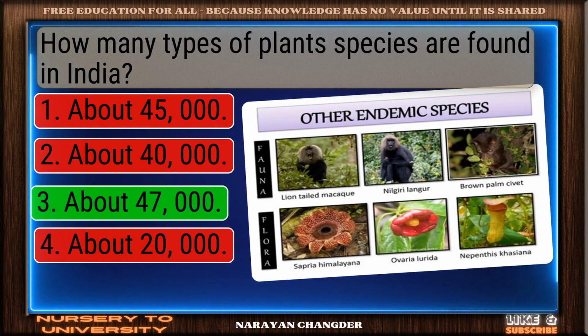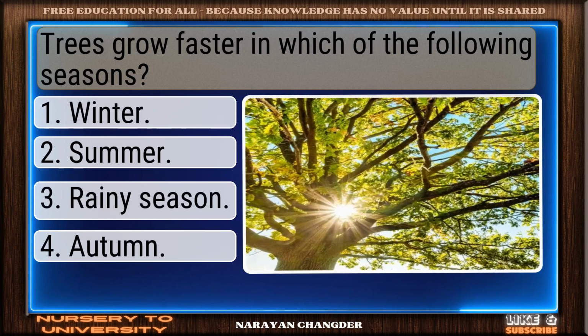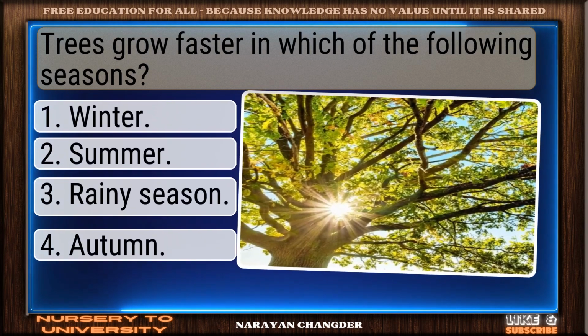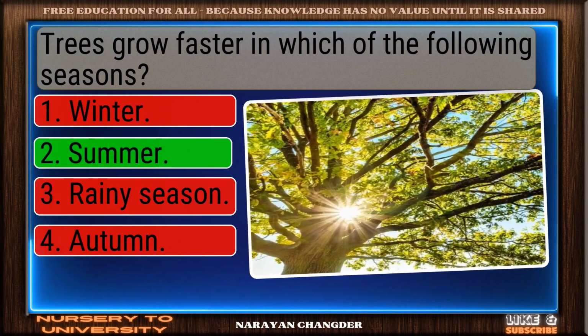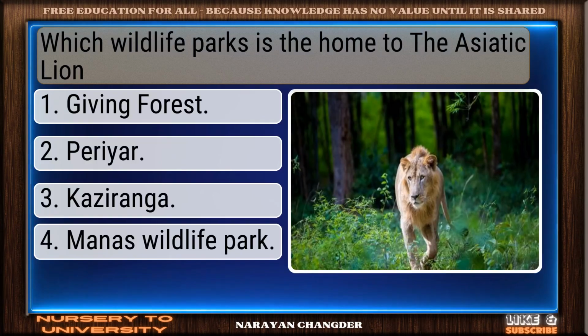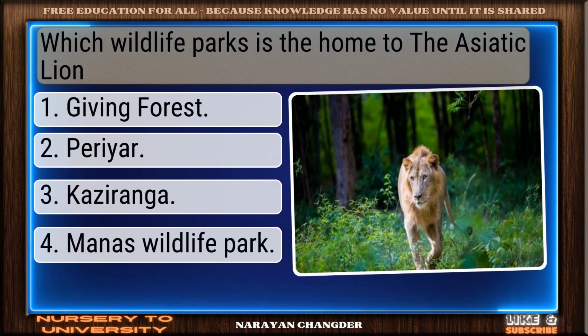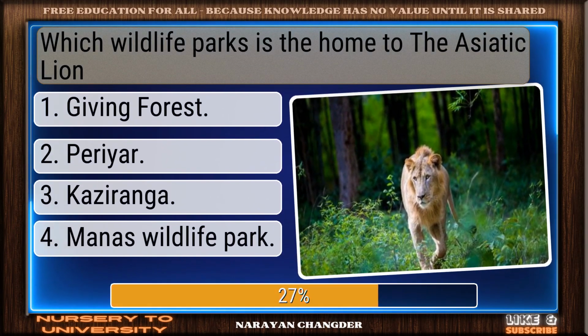Perfect. About 47,000 is the correct choice. Question number 184. Trees grow faster in which of the following seasons? Well reasoned. Summer is the correct choice. Question number 185. Which wildlife park is the home to the Asiatic lion?